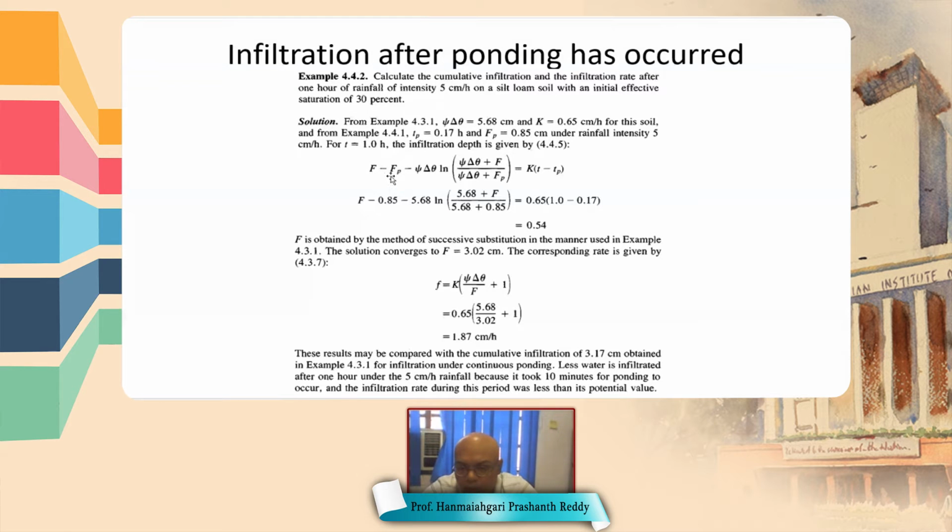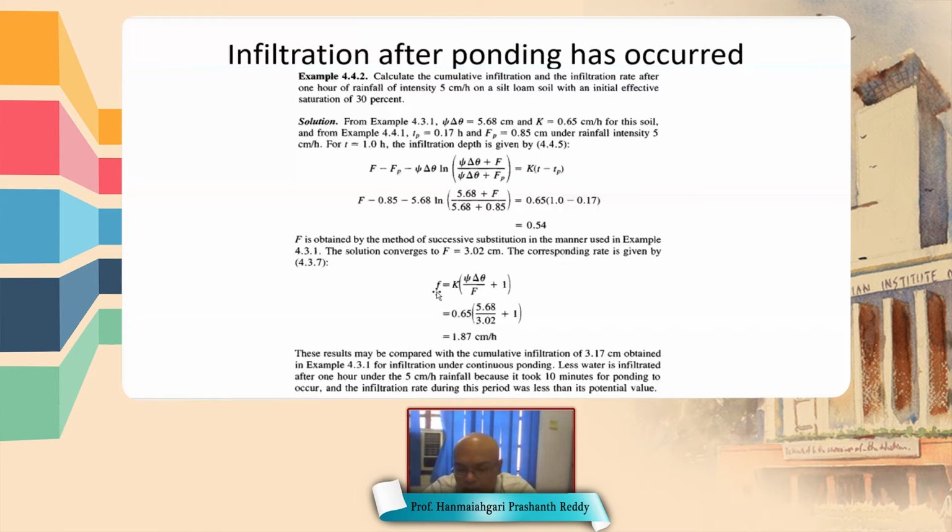So we already derived this equation for F minus Fp. In this equation everything is known except the capital F value, so we can easily calculate it. That is equal to 0.54. Now in this equation F is unknown, but you see that this is a nonlinear equation, so we need to use the trial and error method. Using trial and error, F is calculated as 3.02 centimeters.